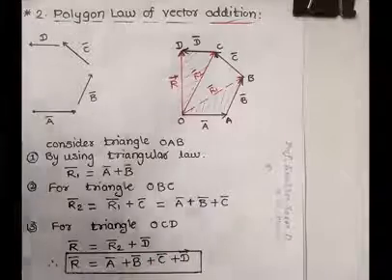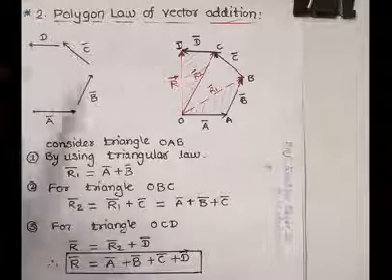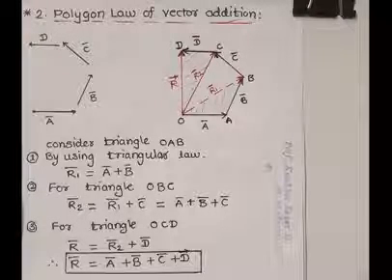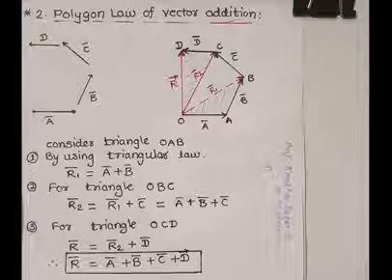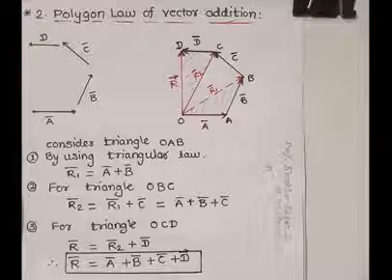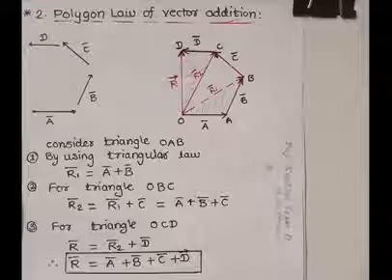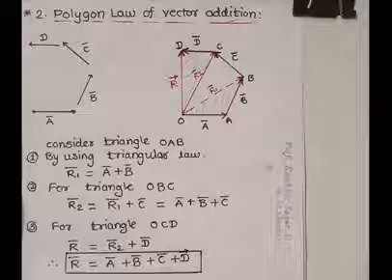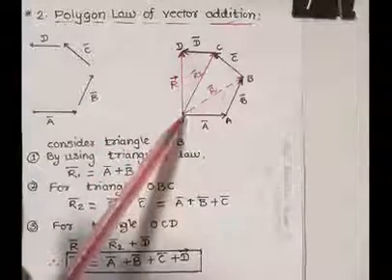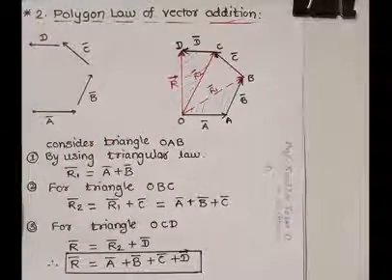Now, what is the statement of the polygon law? If a number of vectors of the same type are given to us and these vectors are represented in magnitude and direction by different sides of an incomplete polygon taken in the same order, then the resultant is represented in magnitude and direction by the remaining side of the polygon, directed from the starting point of the first vector and ending on the final point of the last vector.